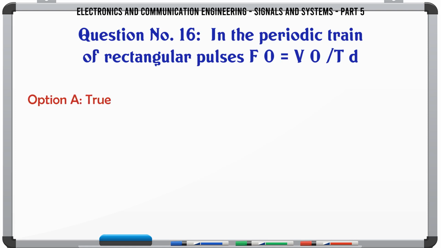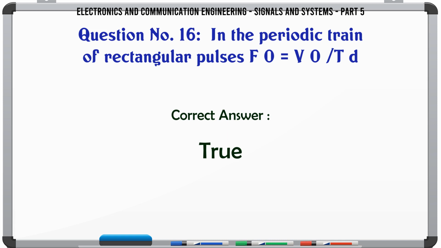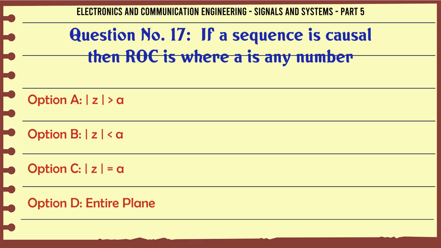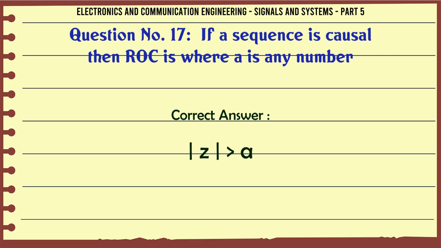In the periodic train of rectangular pulses, F0 = V0 τ/T0. A: true, B: false. The correct answer is true. If a sequence is causal, then the ROC is |z| > a, where a is any number. A: |z| > a, B: |z| < a, C: |z| = a, D: entire plane. The correct answer is |z| > a.